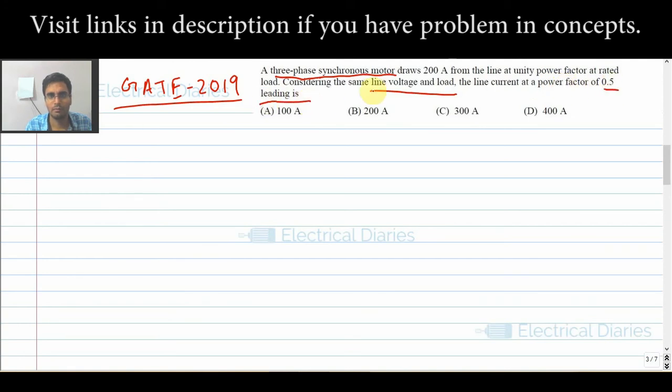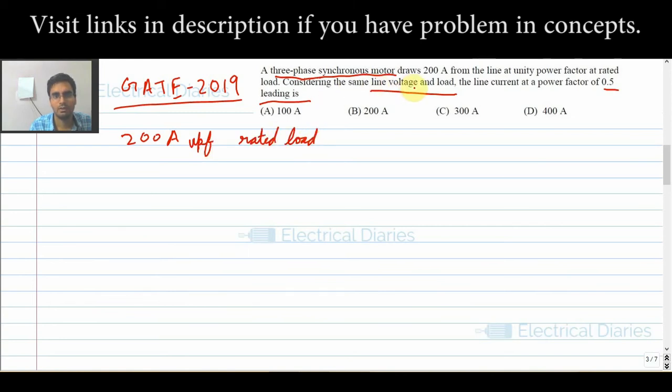With practice, these things will strike your mind. What it is saying is a three-phase synchronous motor, which is first drawing 200 amps at UPF at rated load.